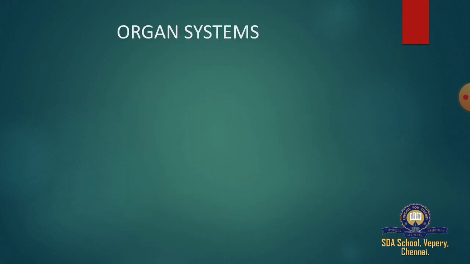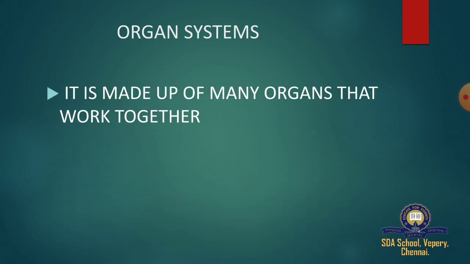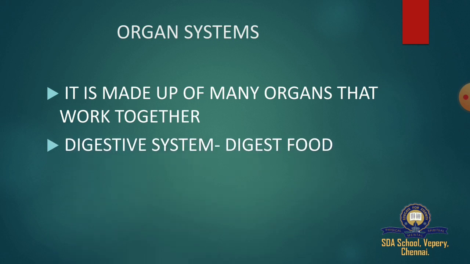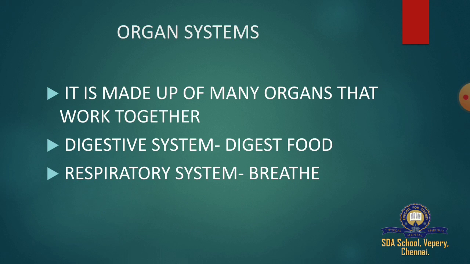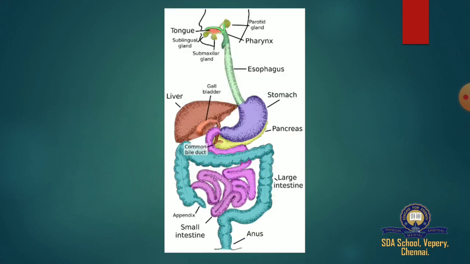Then we are going to learn about organ systems. An organ system is made up of many organs that work together. In the beginning itself we have learned a group of cells is known as tissue, a group of tissues is known as an organ, and a group of organs is known as an organ system. So we have the digestive system and we have the respiratory system. The digestive system helps to digest food, and the respiratory system helps us to breathe.